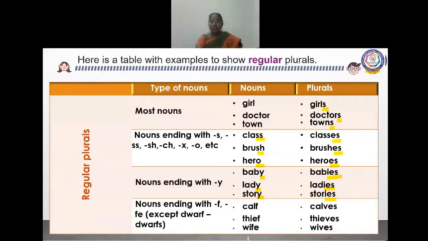Nouns ending with F, FE, except dwarf and dwarfs. What are we adding? VES. See here? VES, you can see, no? Here also VES. Wives, VES. And here the word ends with F, and here FE. So for nouns ending with F and FE, we always remove F and FE and add VES.